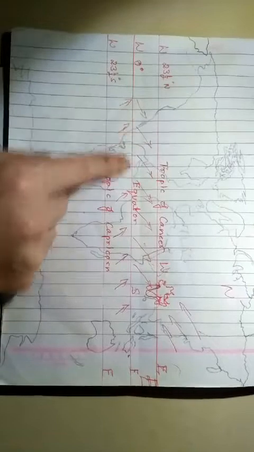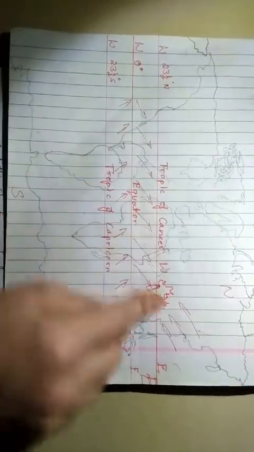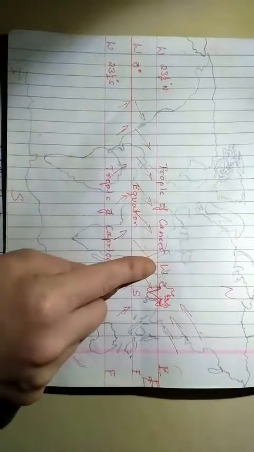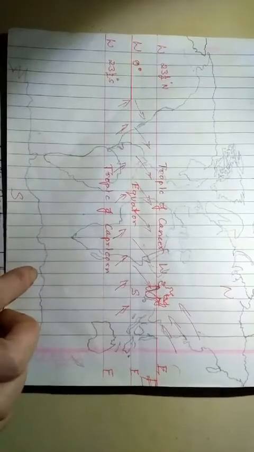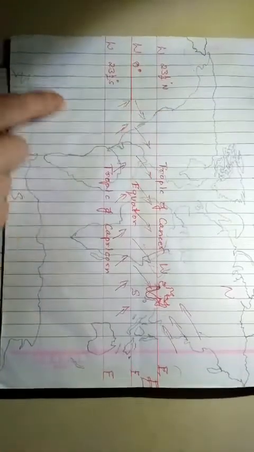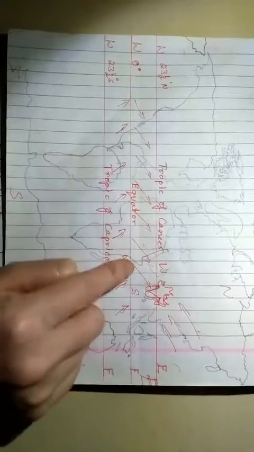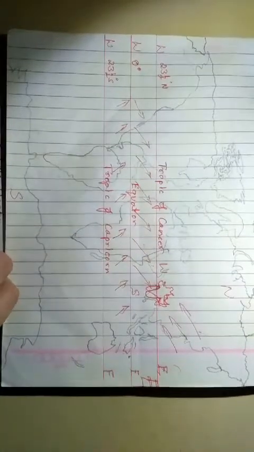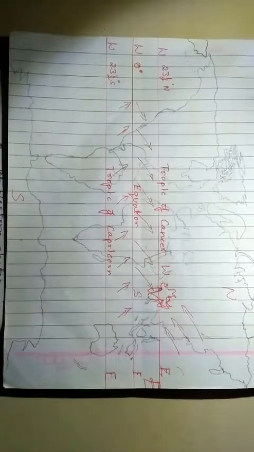When it passes the equator, children, it changes its direction like this. So this is your south, this is your west. Southwest. So wind is blowing from which direction? Southwest. That is your southwest direction. The wind is blowing from the southwest direction, and that is why this type of wind is called southwest monsoon winds.